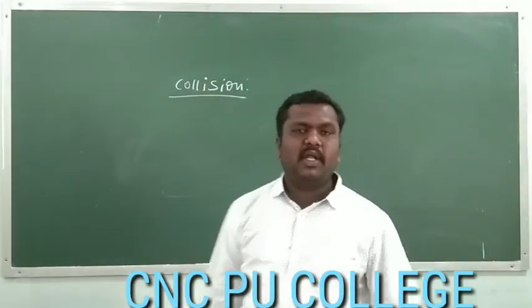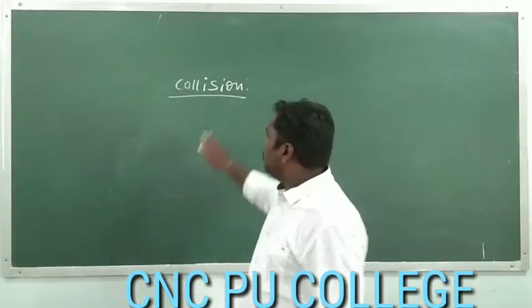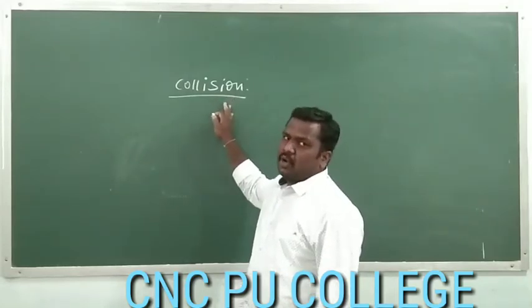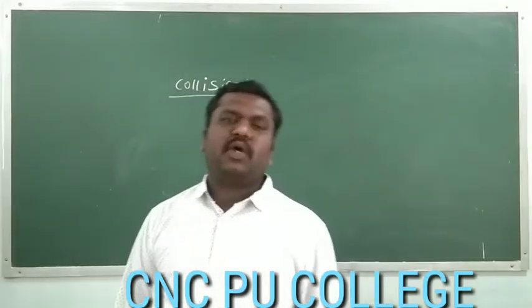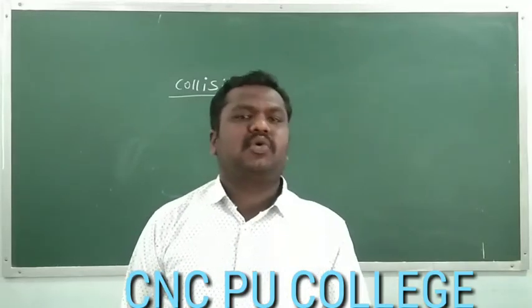This interaction between any two particles is considered to be a collision. So the collision is the physical interaction between two objects, because of which they exert force on each other. We have to consider two types of collisions: elastic collision and inelastic collision.